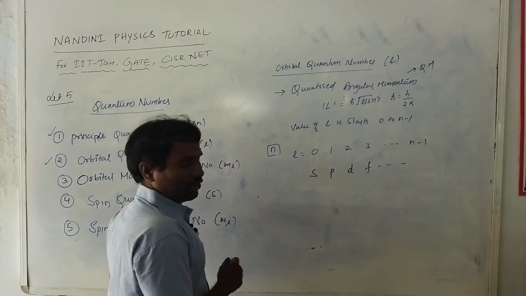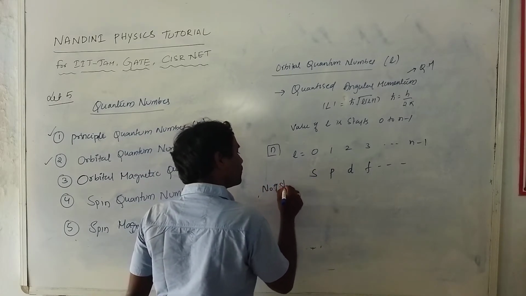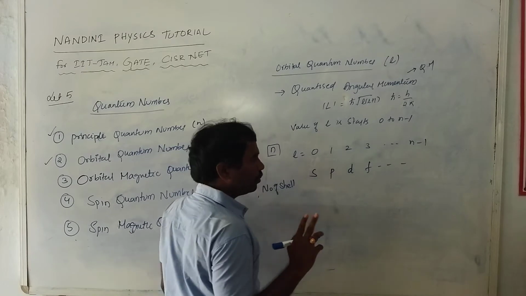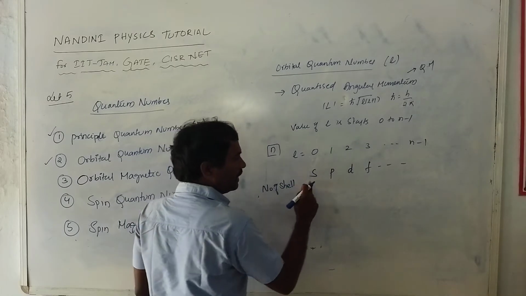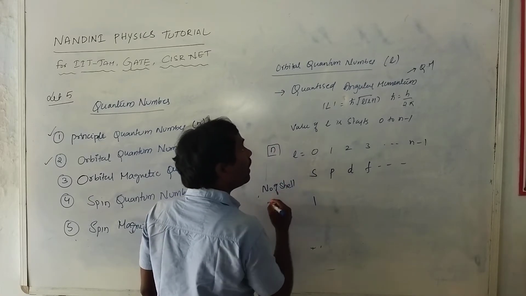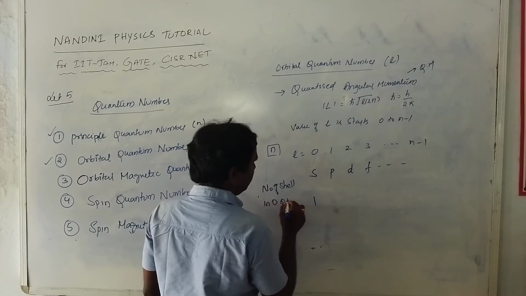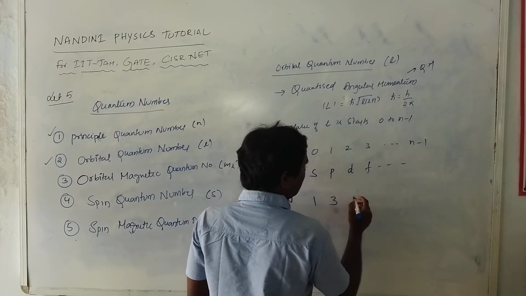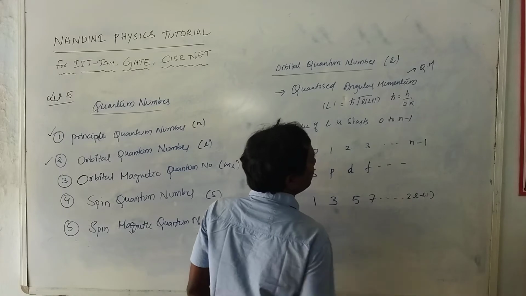Now I will find out the number of subshells in each shell. The S shell contains only one subshell. The number of subshells in the orbital quantum number: S contains 1, P contains 3, D contains 5 and F contains 7, up to 2L plus 1 states.